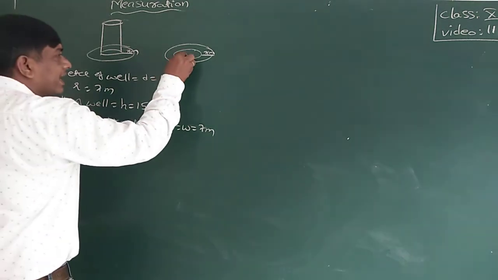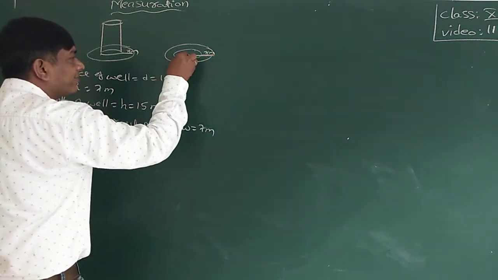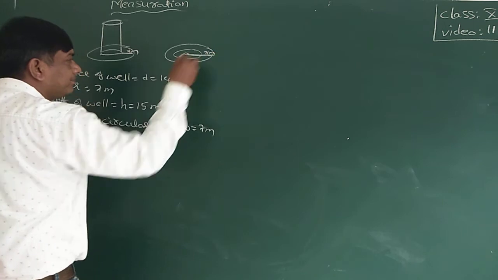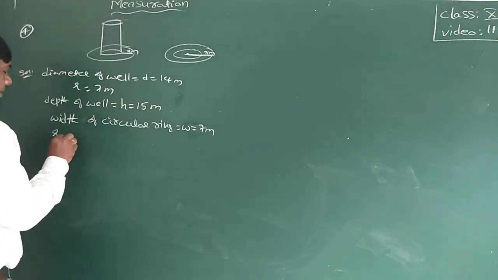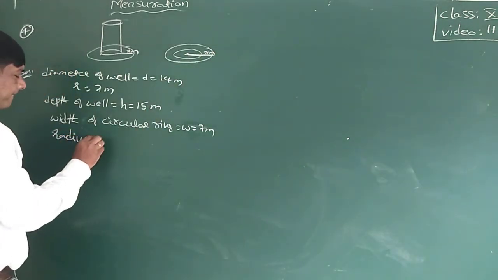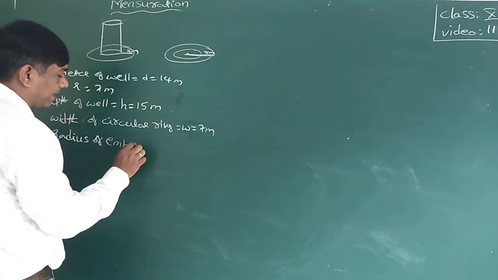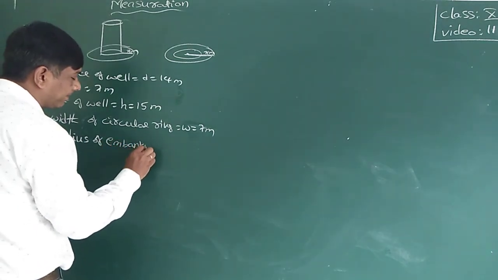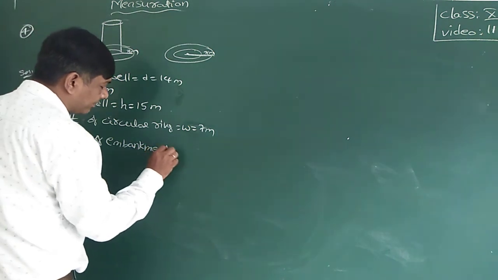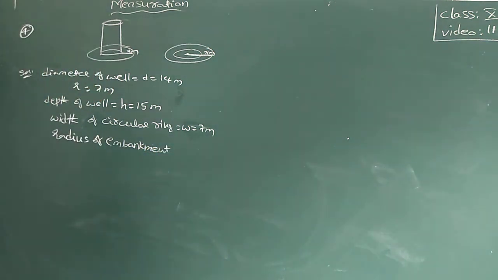Now the radius of the embankment is from the center of the well to this point. What they asked: find the height of the embankment.